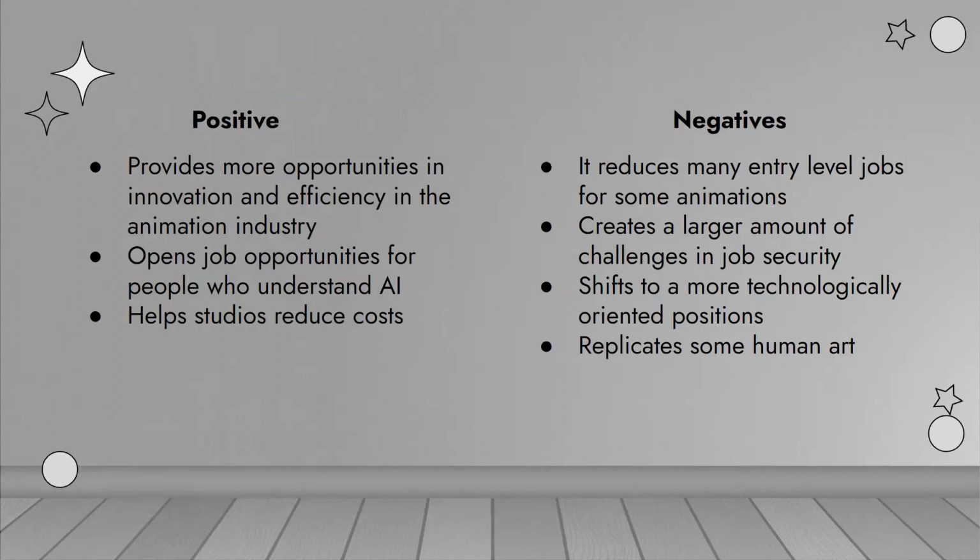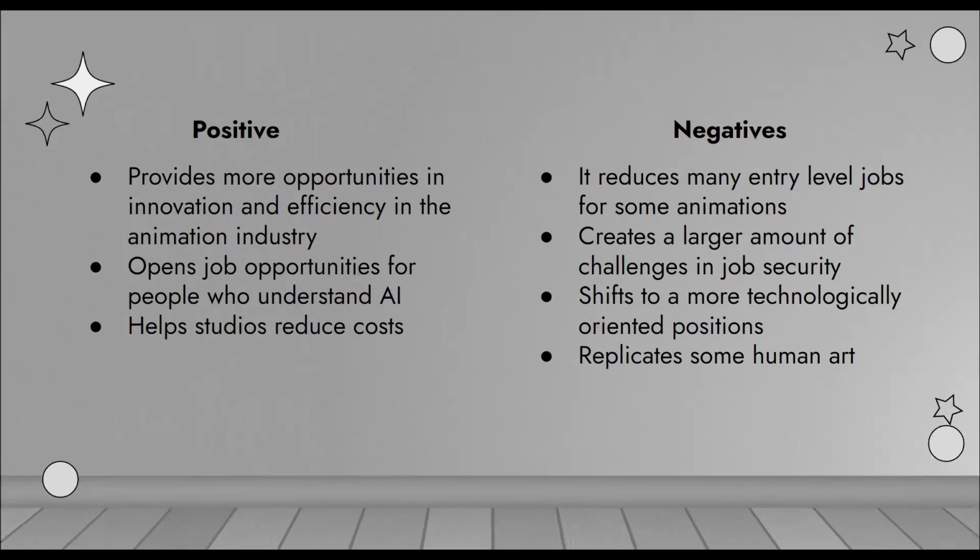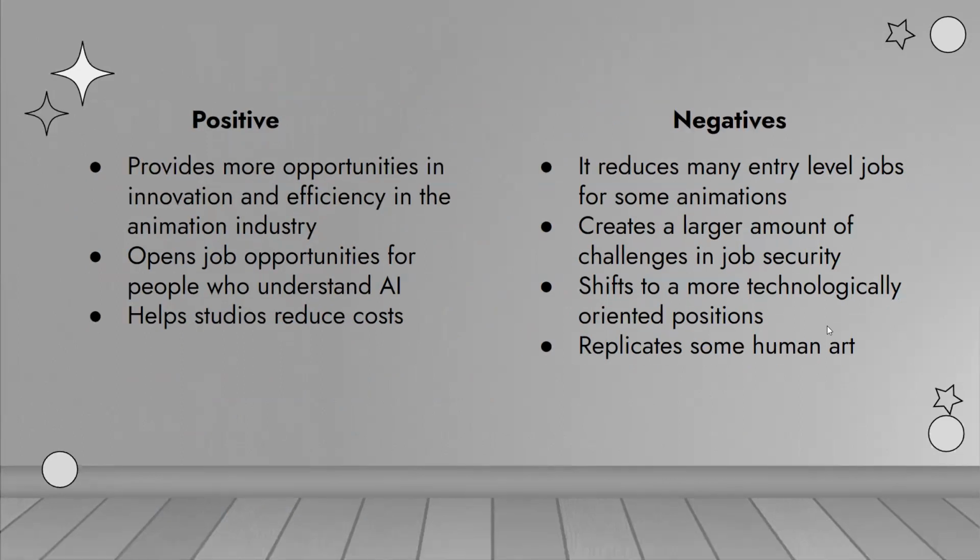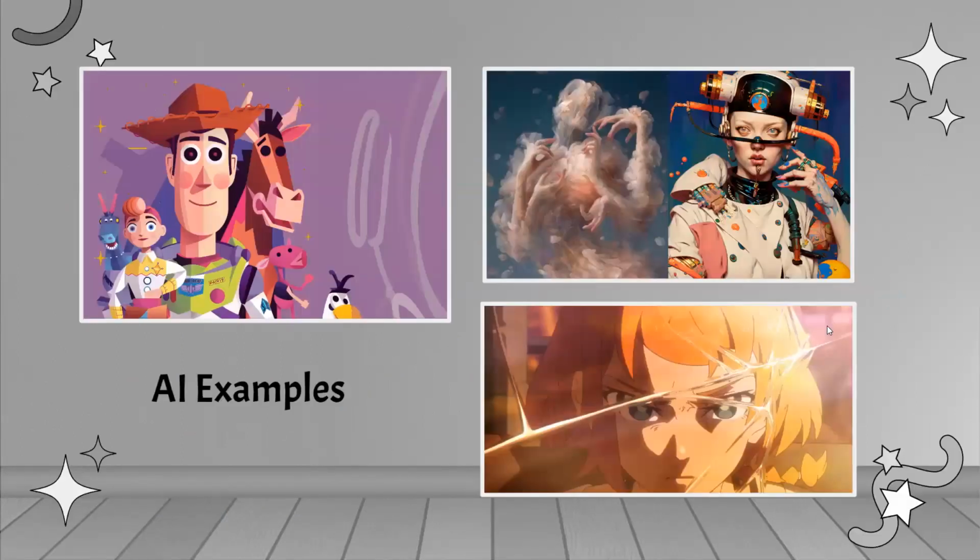It provides many more opportunities in innovation and efficiency in the animation industry. It opens up more job opportunities for people who understand AI, and it helps keep costs low for the studios. What are the negatives of AI? It reduces many entry-level jobs for animators. It creates a larger amount of challenges in job security, and it shifts to more technologically oriented positions and replicates some human art. These are examples of AI.